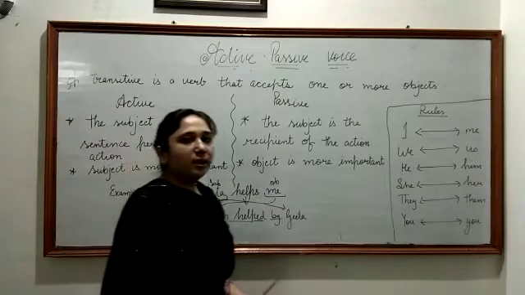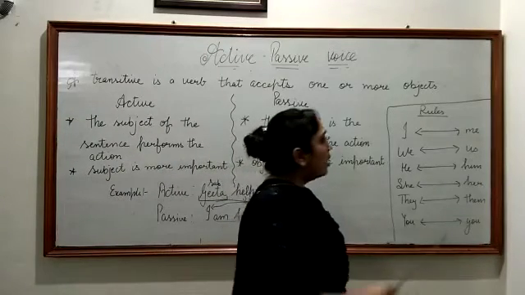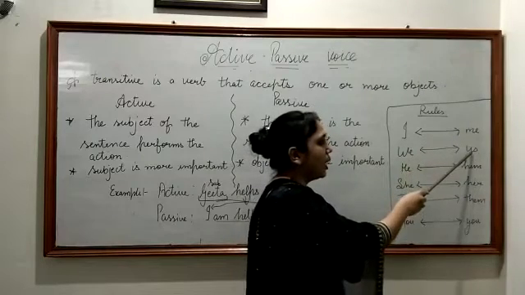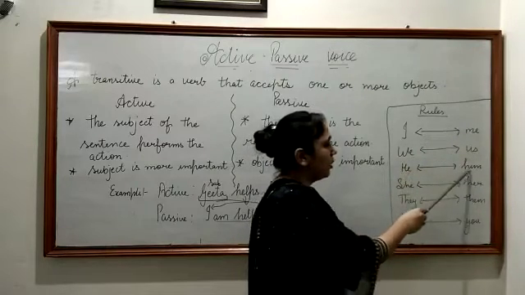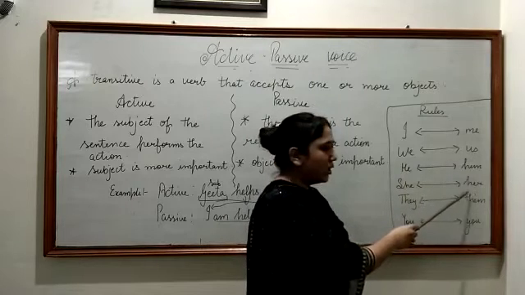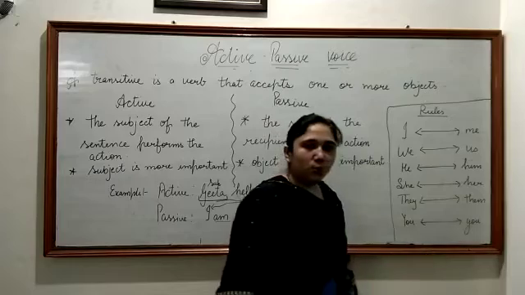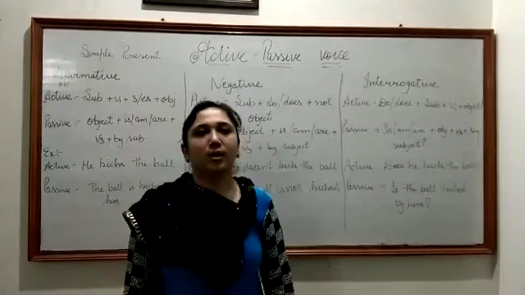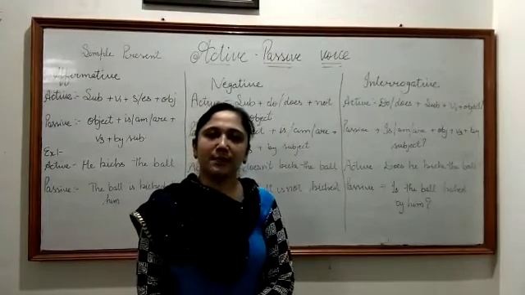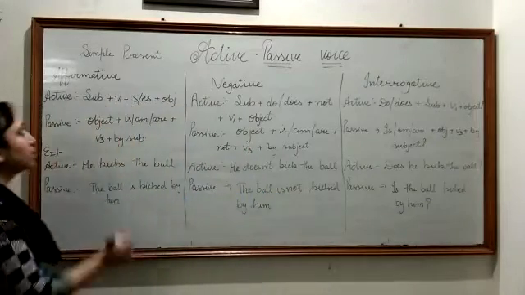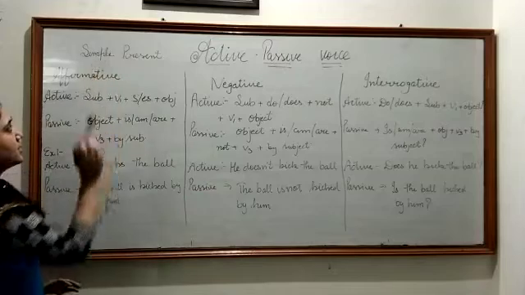Some other rules that you have to keep in mind: I changes into me, we into us, he into him, she into her, they into them, and you remains you. So today we are going to discuss simple present tense in active passive. First of all we are going to discuss simple present tense.